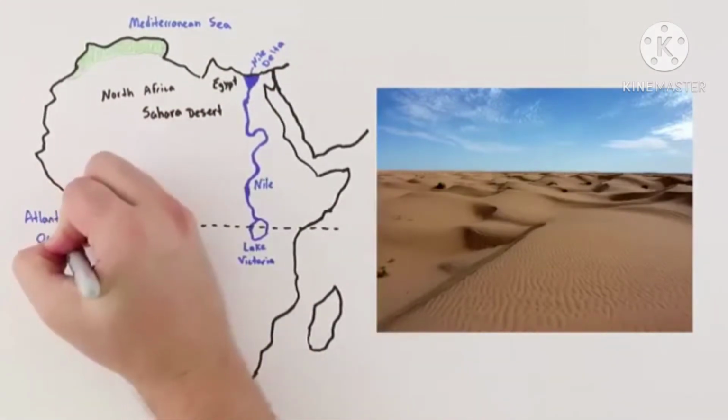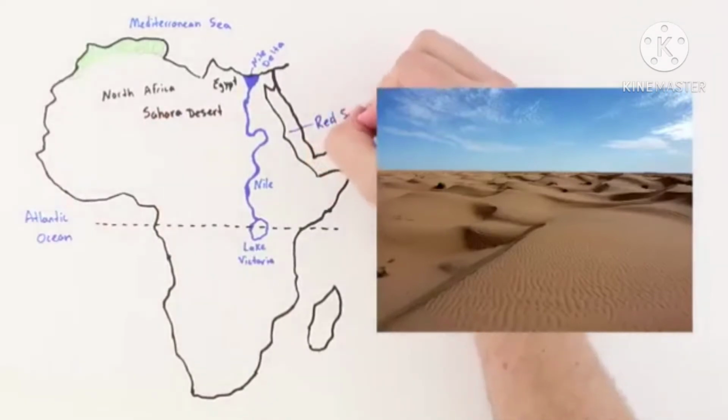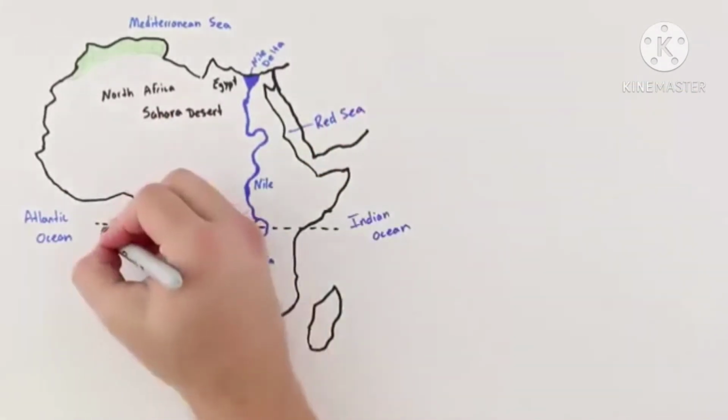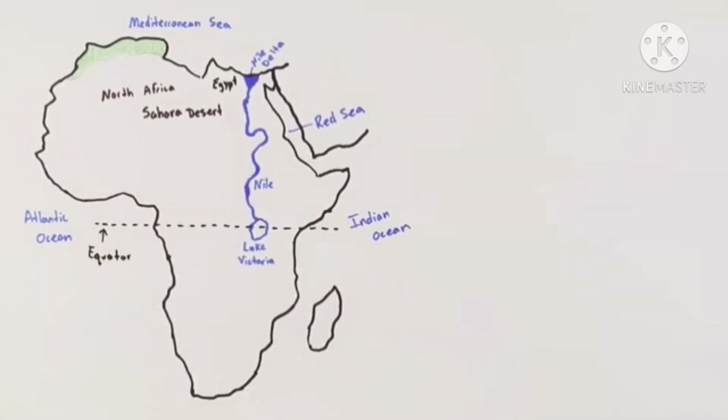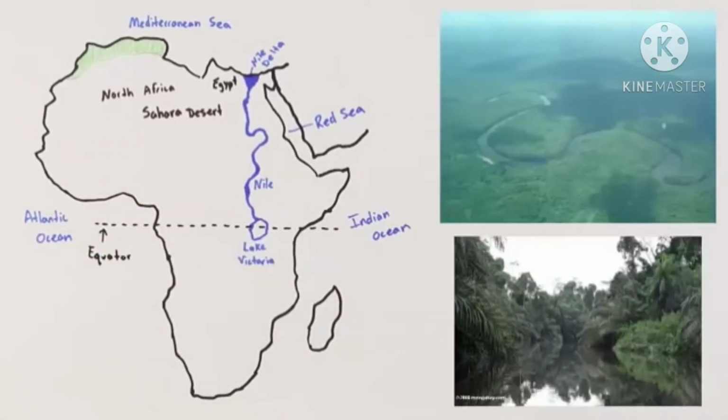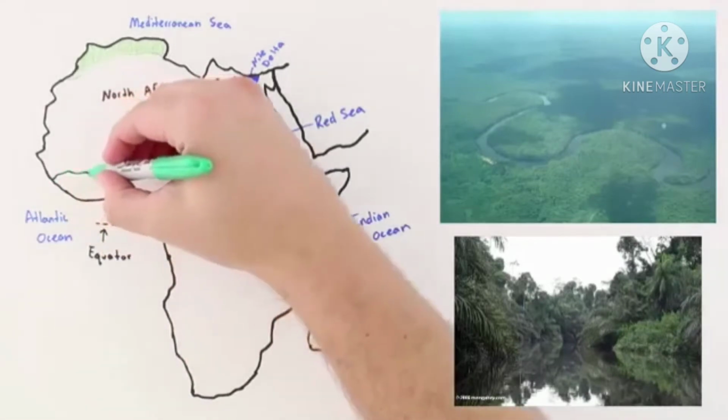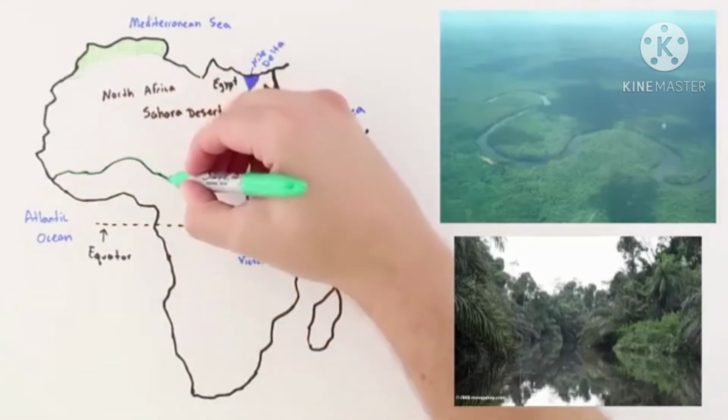The plateau is higher in the southeast and slopes gently towards the northeast. When compared to its size, Africa has fewer high mountains and fewer lowlands than other continents. And the coastline of Africa is almost straight. It includes a few large basins.